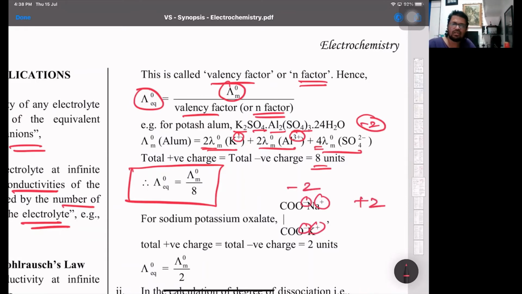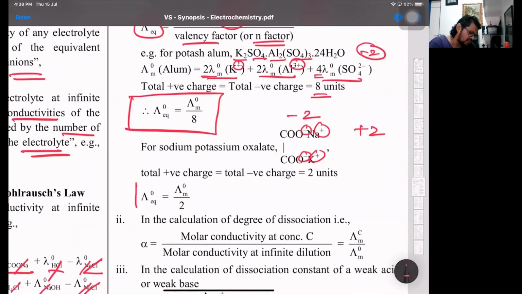So that's -2. So equivalent conductivity is molar conductivity divided by 2. Okay, so this is a very important point. Then calculation of alpha, that's the degree of dissociation. What is alpha defined as? Number of moles dissociated upon number of moles initially present.